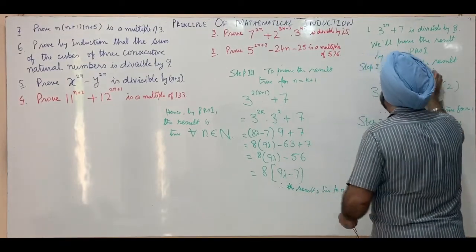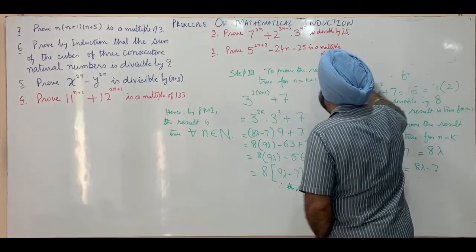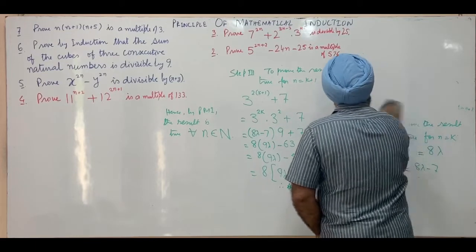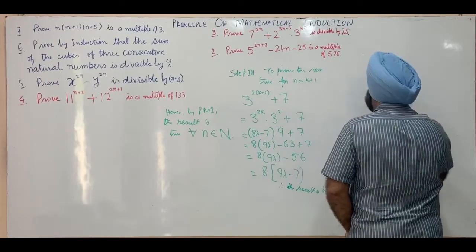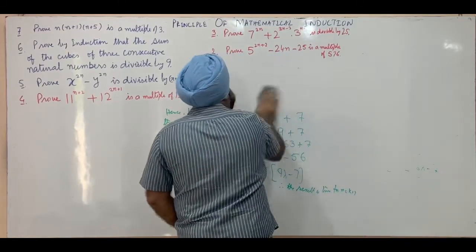The second question, we have to prove 5 raised to 2n plus 2 minus 24n minus 25 is a multiple of 576.